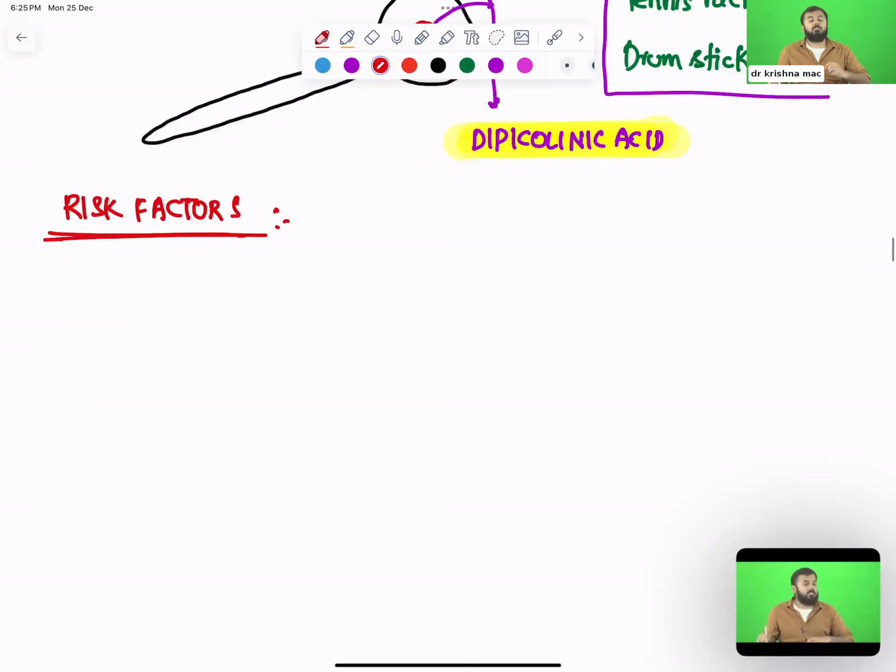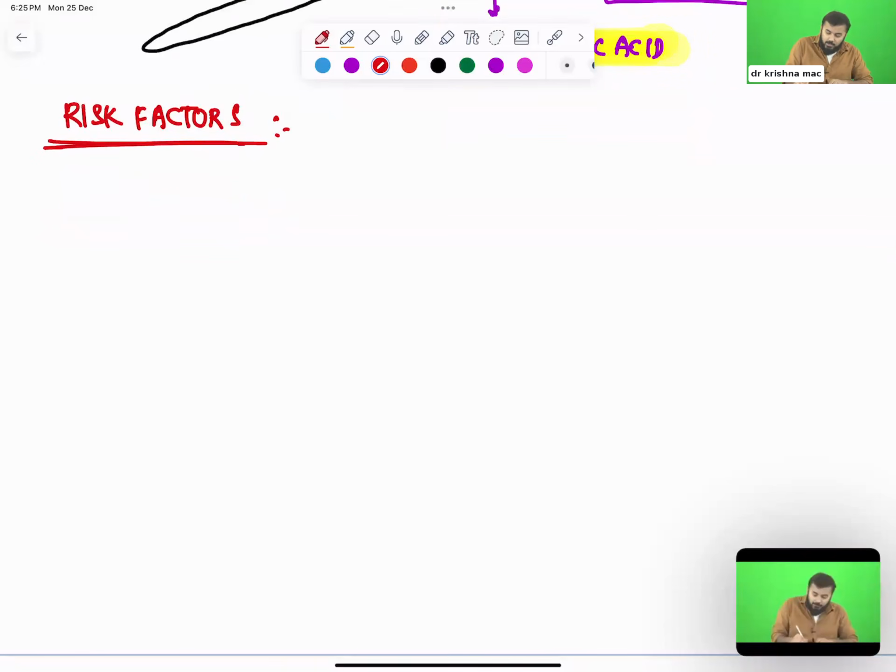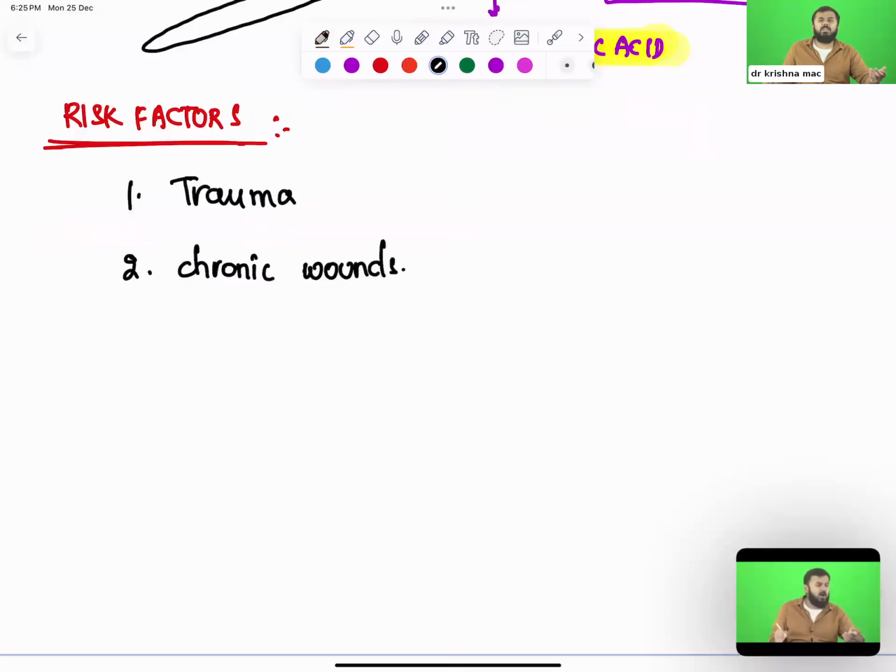Now coming to the risk factors, which group of individuals are at a higher risk of contracting this infection? The first important group is, for example, if any patient had trauma, meaning injury, or if any patient is having chronic wounds. How will you get tetanus? When you fall down suddenly, you get a wound and you have not properly washed it. Then the Clostridium spores will enter into your body and start causing the disease. So mainly it is because of injury.